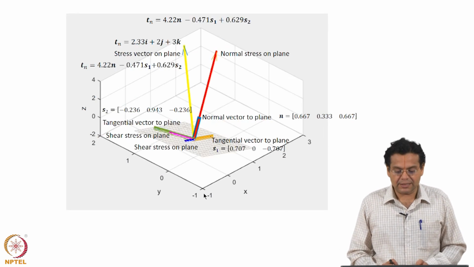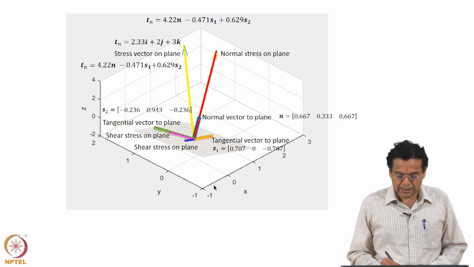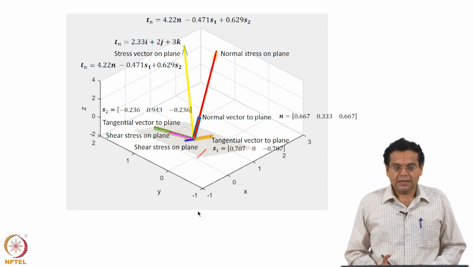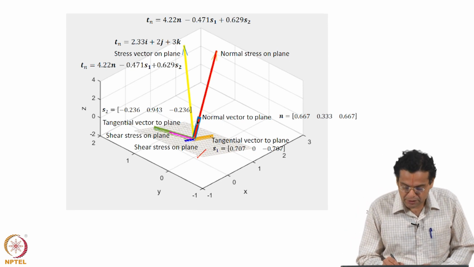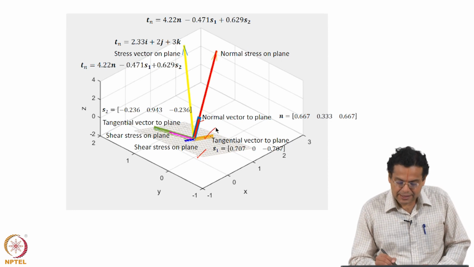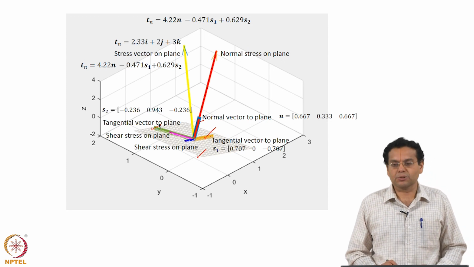Now, the final result. Let me explain what is shown here: the plane certainly, and first the axes. The important axes for this figure are the normal and the tangential directions. The normal to the plane is shown here, the first tangential direction S1 is shown here, and the second tangential direction S2 is shown here.